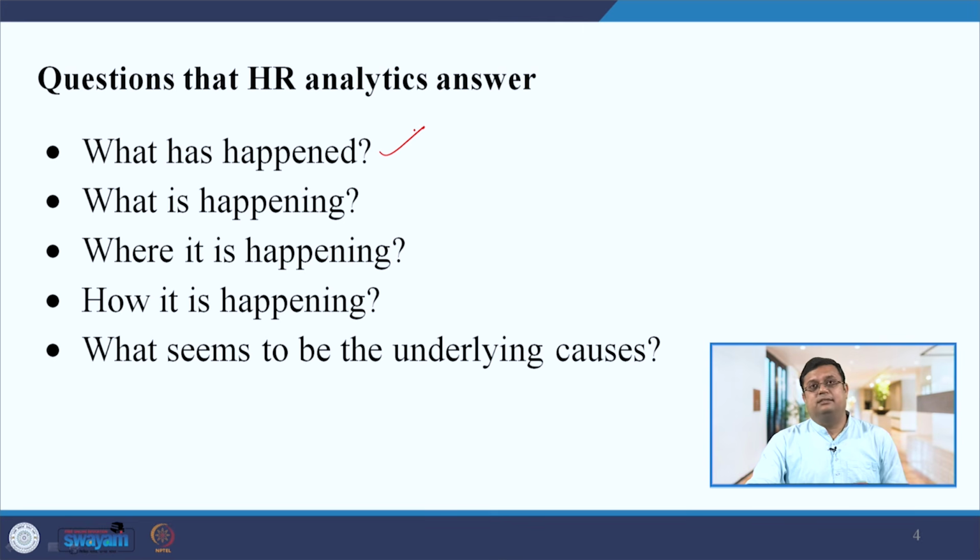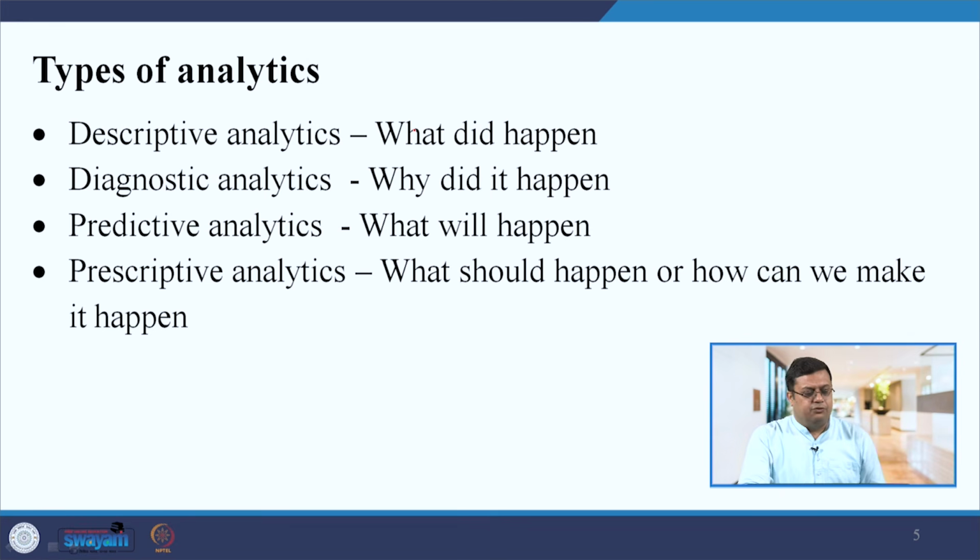So let us understand the types of analytics, so that you will understand which type of analytics will help you answer which type of questions. There are 4 types of analytics that we discuss. The first type is descriptive analytics. The second one is diagnostic analytics. The third one is predictive analytics, and the fourth one is prescriptive analytics, right?